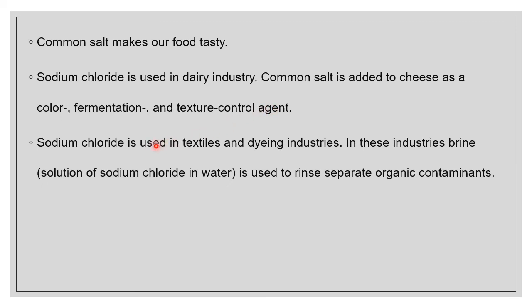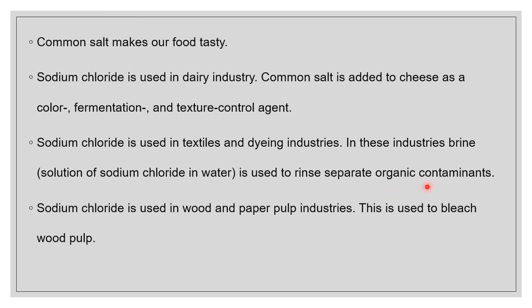Sodium chloride is used in textile and dyeing industries. In these industries, sodium chloride in water, called brine, is used to rinse and separate organic contaminants. Whenever we go for textile preparation or fabric making, giving color is dyeing, like hair dye. Giving color to clothes is called dyeing. In these areas, we add sodium chloride just to rinse. Whenever we go for the color, first we rinse the upper surface, then we go for adding the colors. All this is done in the textile industry.